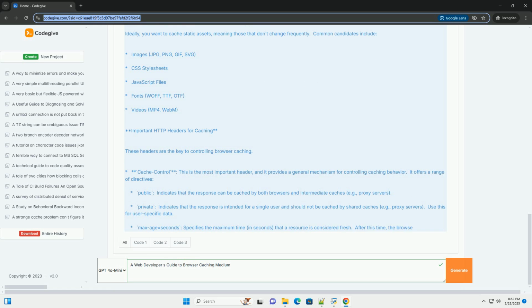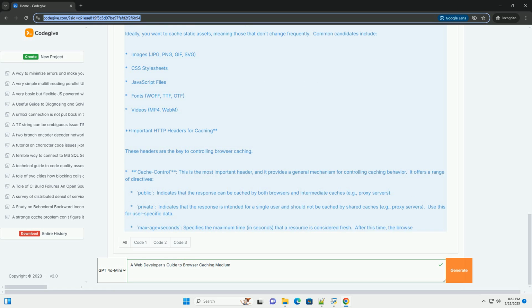Code examples, setting cache headers. Here are examples of how to set cache headers in various server-side languages. 1. Node.js, Express. Explanation: We use express.static to serve static files from the public directory. The maxAge option sets the Cache-Control max-age header for all files in the public directory. The setHeaders function allows us to customize the headers for specific files. In this example, we set different Cache-Control headers for CSS/JS files and HTML files.